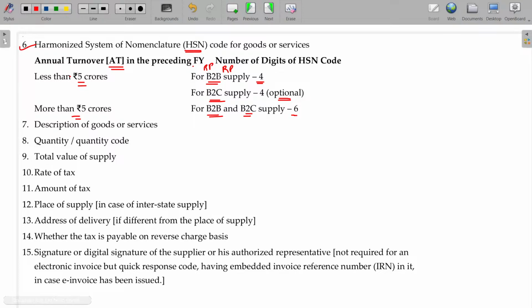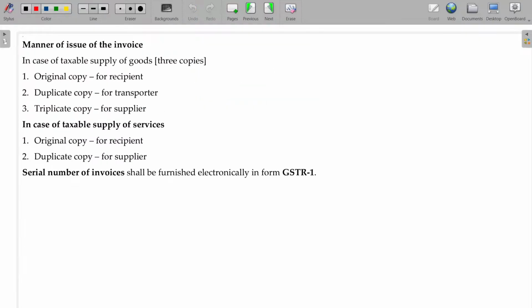If the recipient is a consumer, he may be a registered person, but he is not going to subsequently produce using it. He is going to consume, which means he is not eligible for ITC. As he is not eligible for the ITC, quoting the HSN number, at least 4 digits, is optional. And in case your transaction is more than 5 years, it is B2B or B2C supply, you need to have 6 numbers.